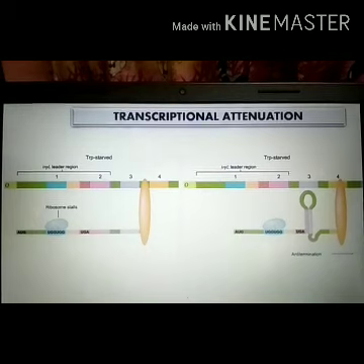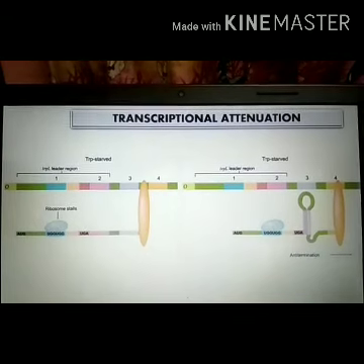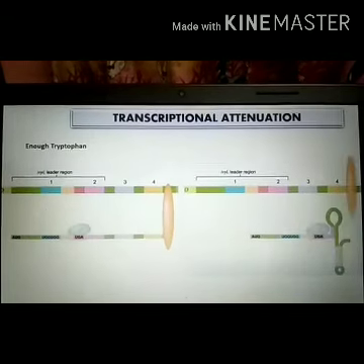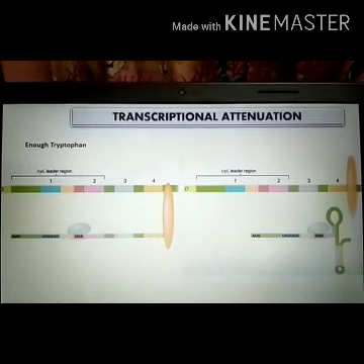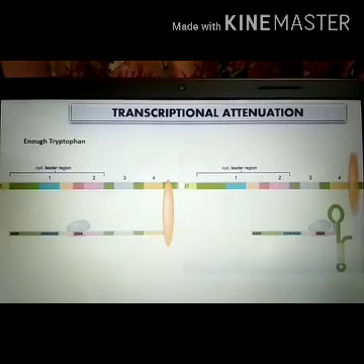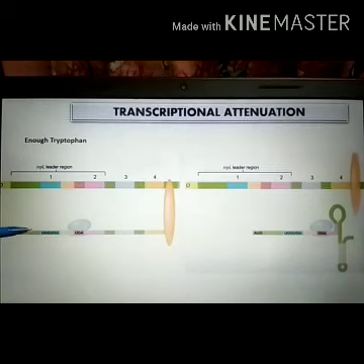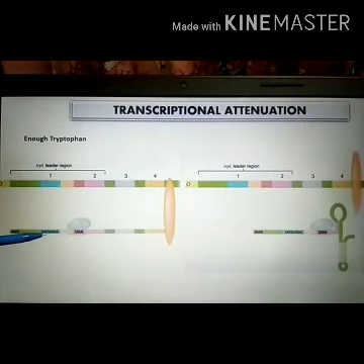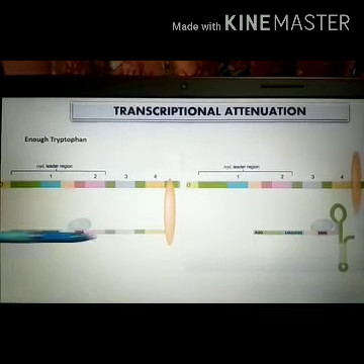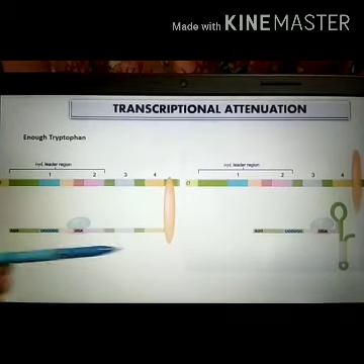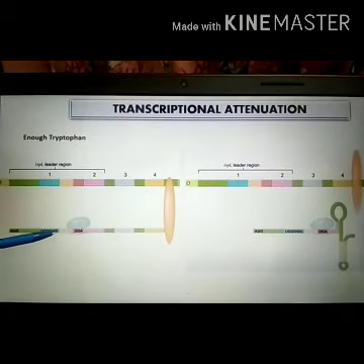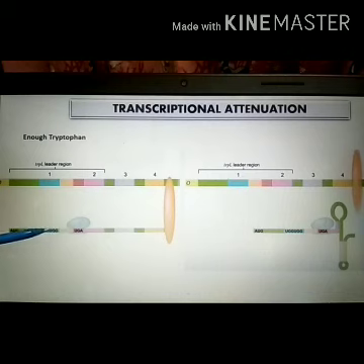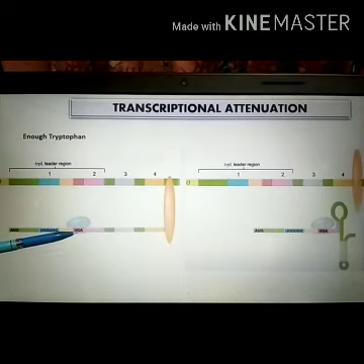Okay, but in another condition, suppose the cell has enough tryptophan, what will happen? The ribosome will not halt here. Along with the RNA polymerase, it will keep producing the leader peptide until it reaches the termination codon.